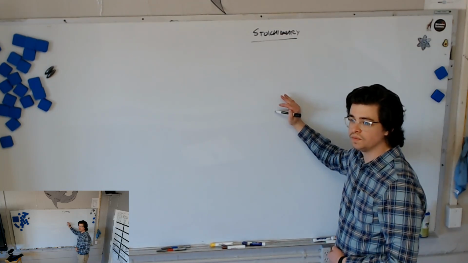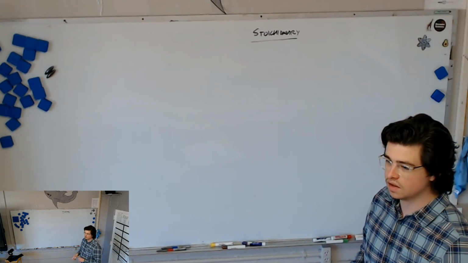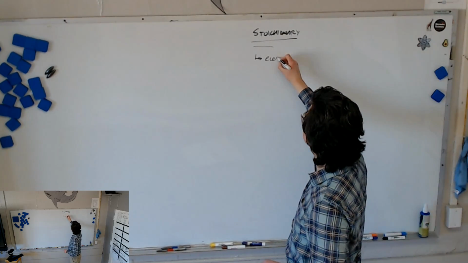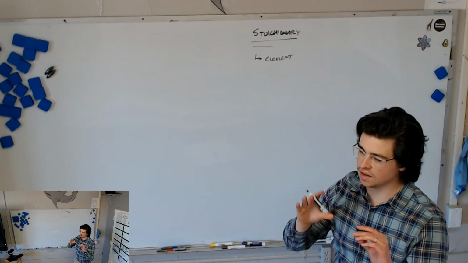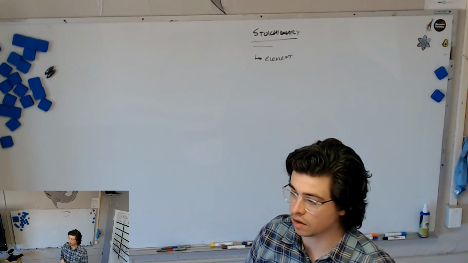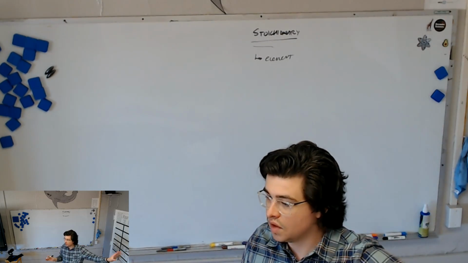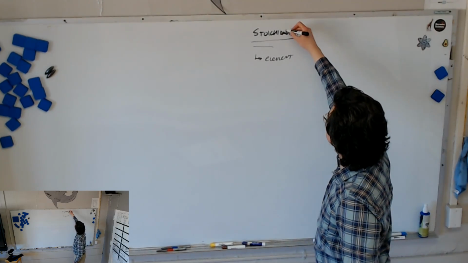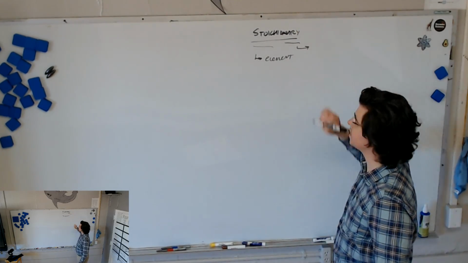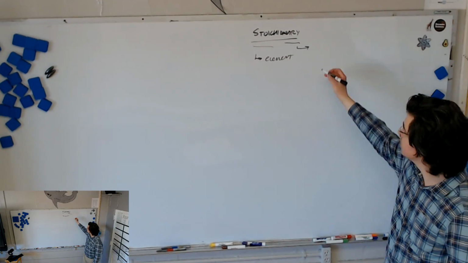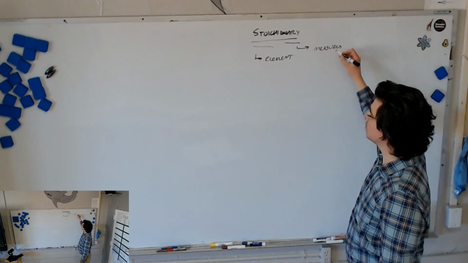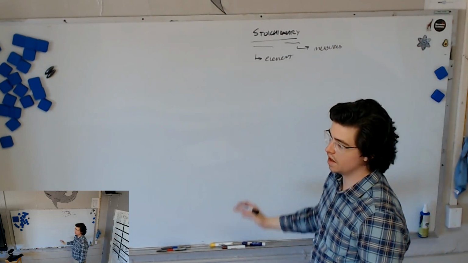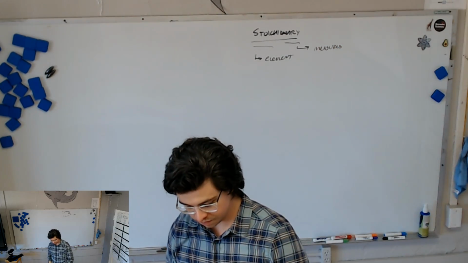The word stoichiometry, write this down, comes from the Greek word stoichios, which is loosely translated as element. In ancient Greek they wouldn't have known anything about these elements, but stoichios means element, and metry, you know what the root word metry means, obviously: measured. So we're talking about the measurements of elements as they relate to one another.